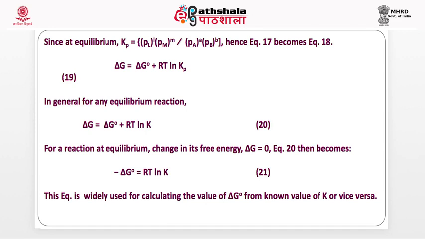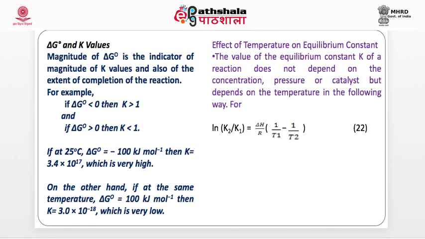This is the example. The magnitude of delta G 0 is the indicator of the magnitude of K. If delta G 0 is less than 0, then K is greater than 1. If delta G 0 is greater than 0, then K is less than 1. If at 25 degrees delta G 0 is minus 100 kJ, then remember, why is this one there? Here is a minus sign. That is the reason, the minus sign. Okay? So we substitute these values here and we can calculate this.